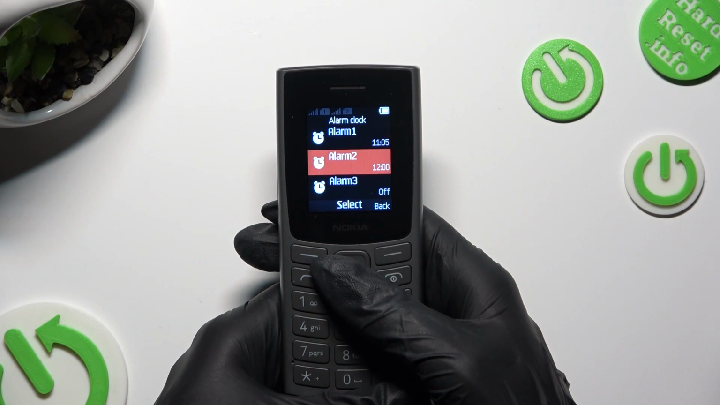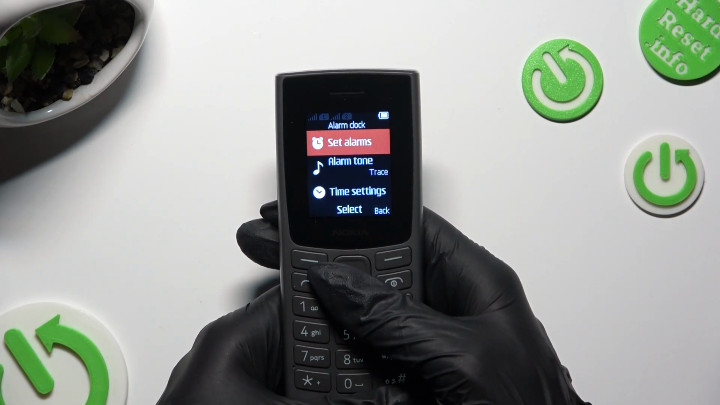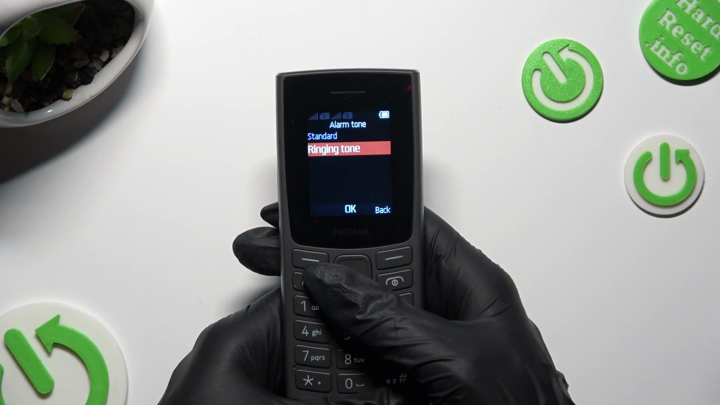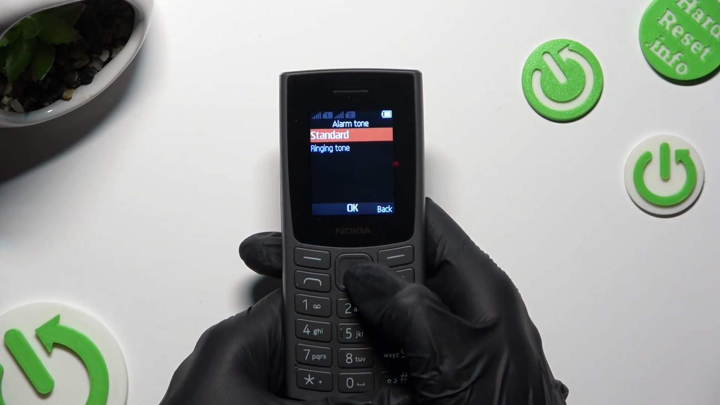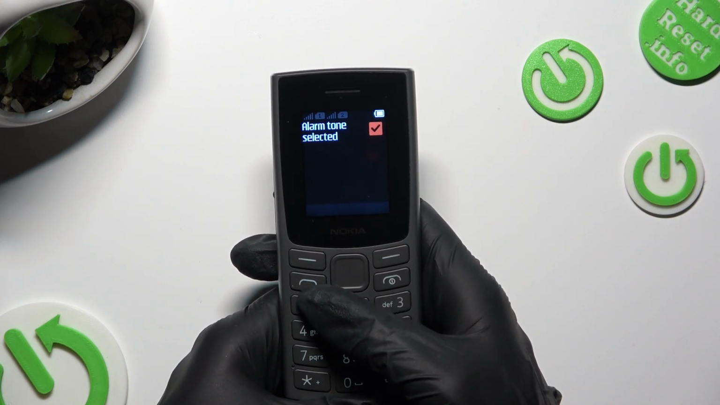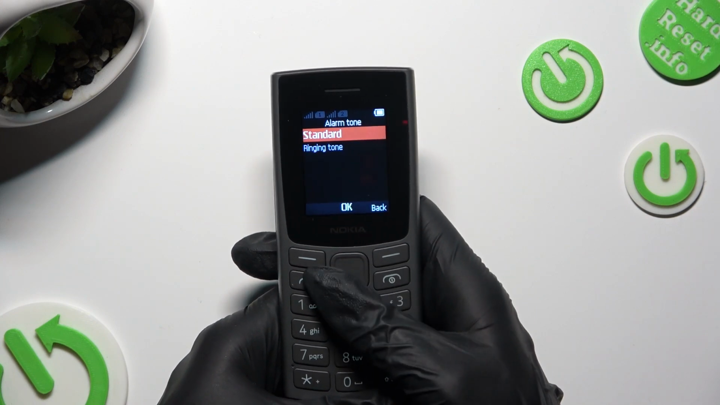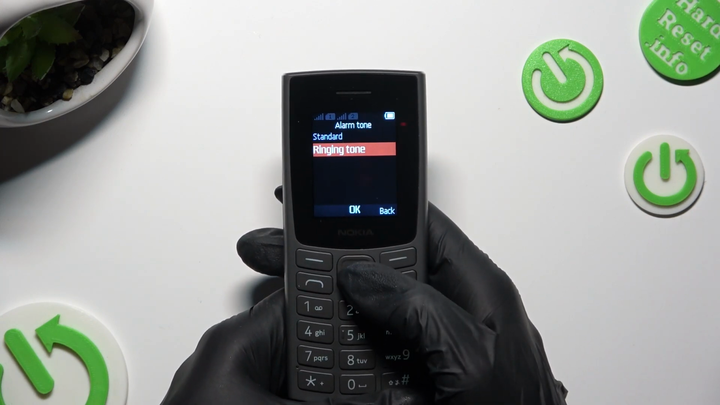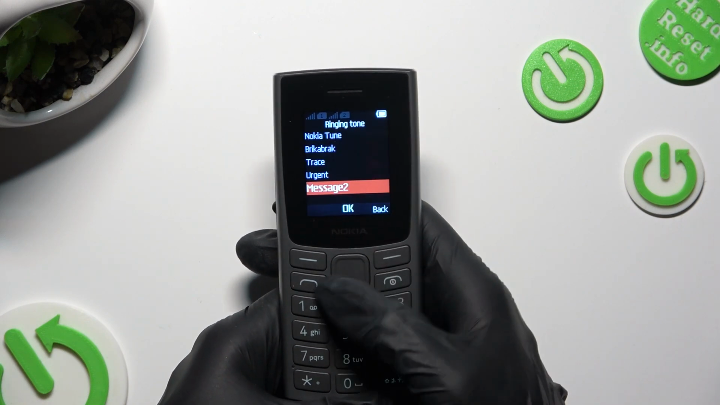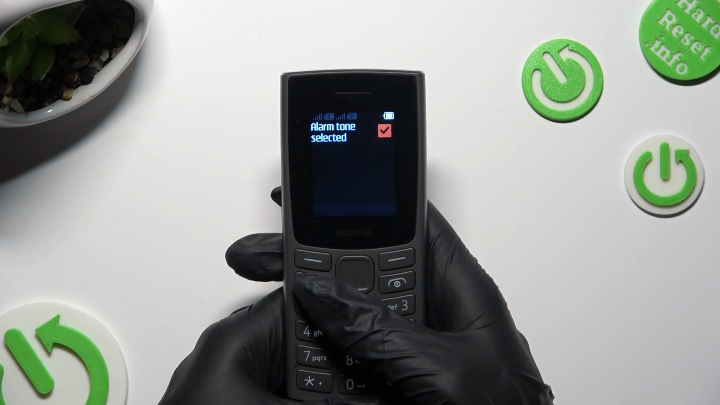If you wish to change sound of it, go back, click on Alarm Tone, and decide if you wish to use a standard one or pick one of the available ones from ringing tone list. Just click on it and tap on the best one.